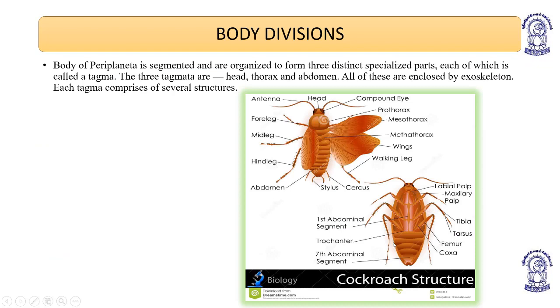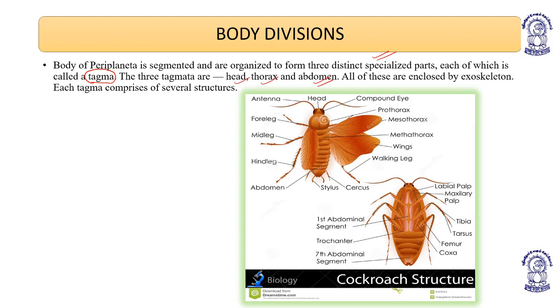Body divisions: the body of Periplaneta is segmented and organized to form three distinct specialized parts, each of which is called a tagma. So tagma is basically the parts which are assigned after a division. The three tagma are head, thorax, and abdomen.